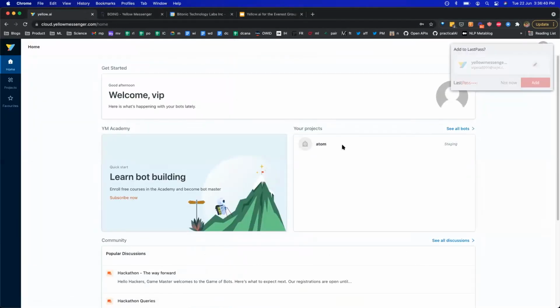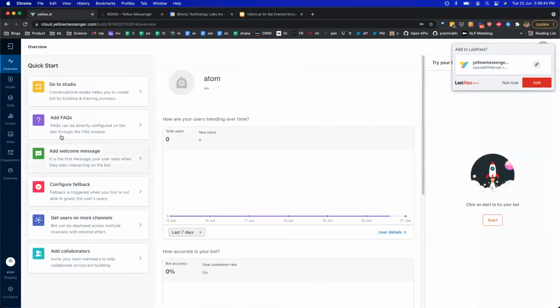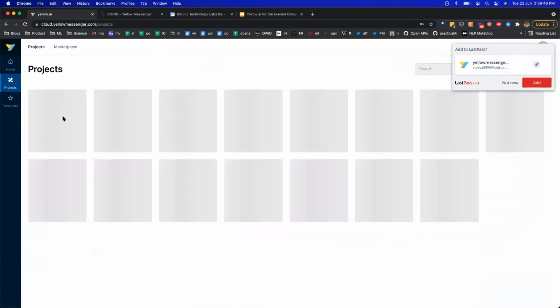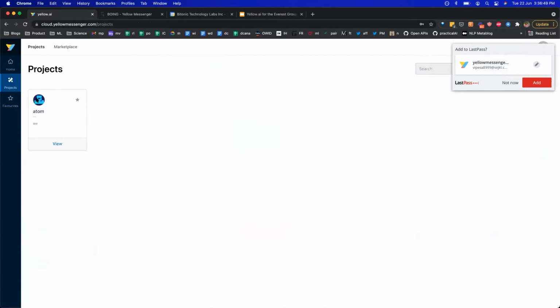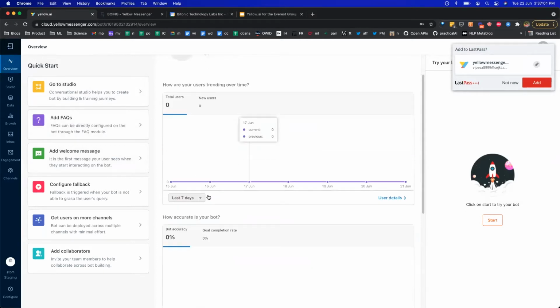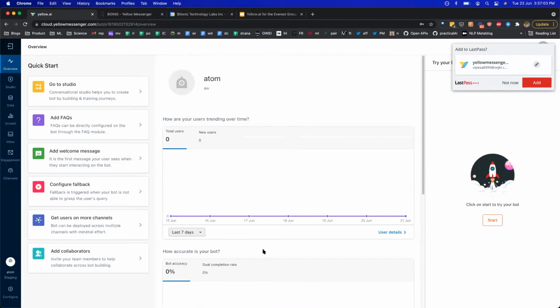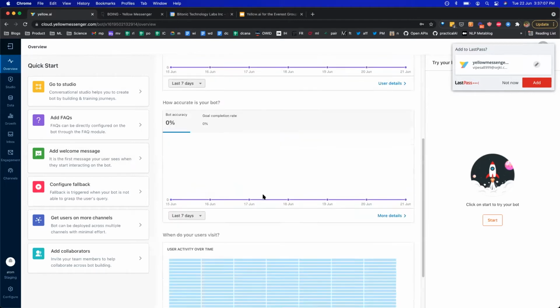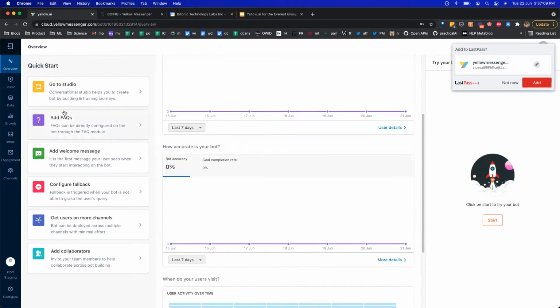Once you have logged in, you are pretty much landed into the product, and you can have access to multiple different projects. You can see here I have access to one known as Atom. When I click on it, I can see a couple of things, like what are the different journeys which are configured, how many users have been using it, etc. This is a new bot that I created for the demo, so right now you do not see anyone using it. But for production bots, you see all of this data.